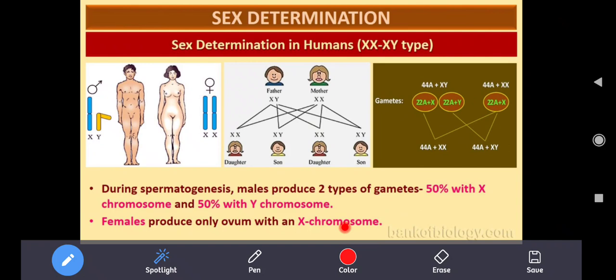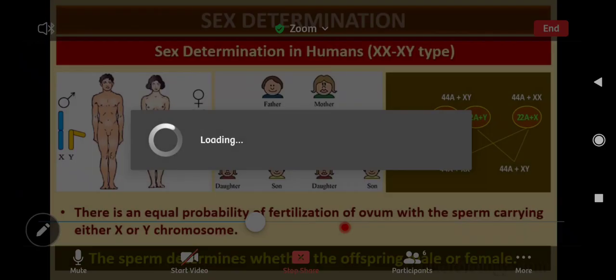Now, during spermatogenesis, the male produces two types of gametes, 50% with X chromosome and 50% with Y chromosome, whereas the female produces only ovum with X chromosome. So now who determines the sex of the young one? Male only, because the male consists of two kinds. If Y fuses with X, it will definitely be male. X with X, female, isn't it? So here the male only determines.